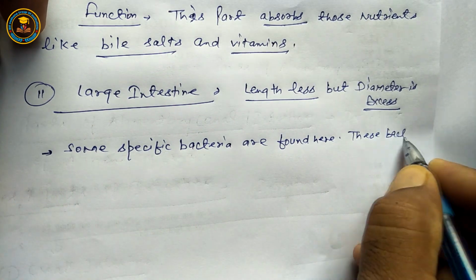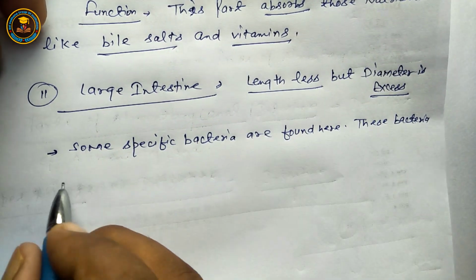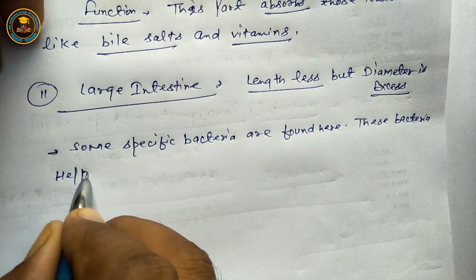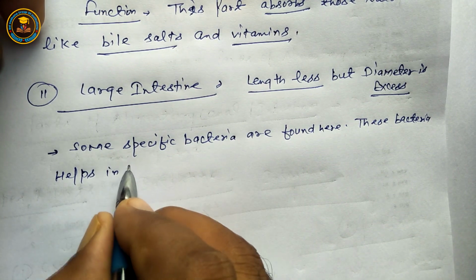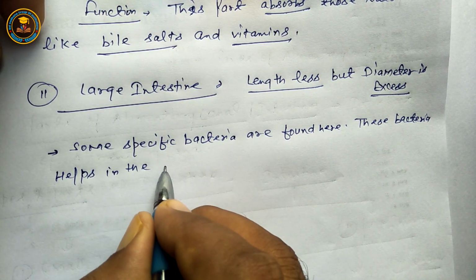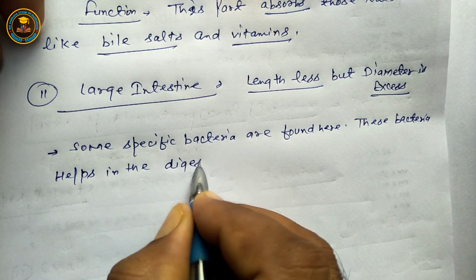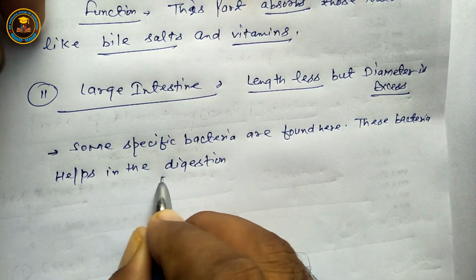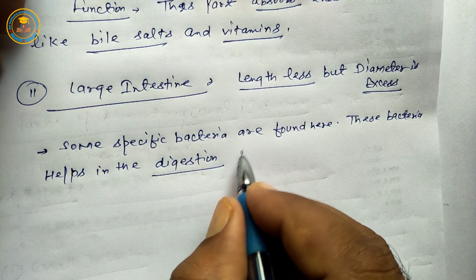These bacteria help in digestion. It means complex food material is converted into small food material.